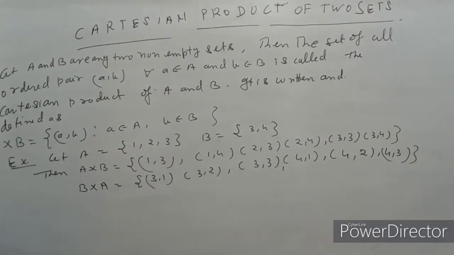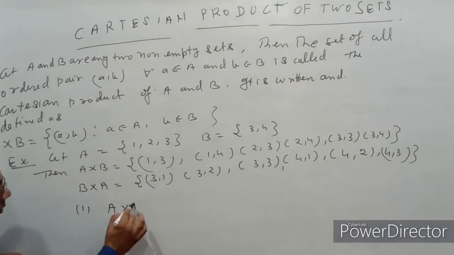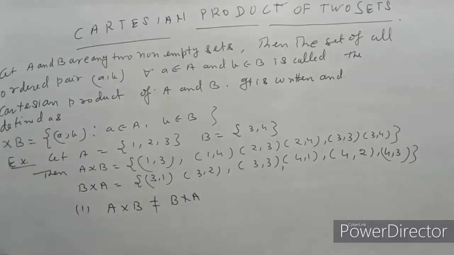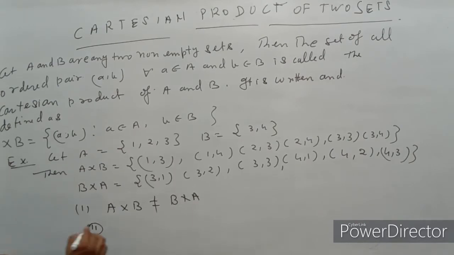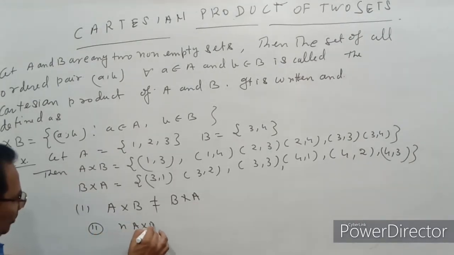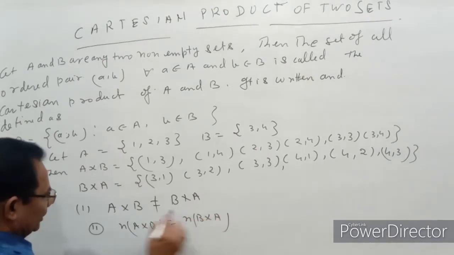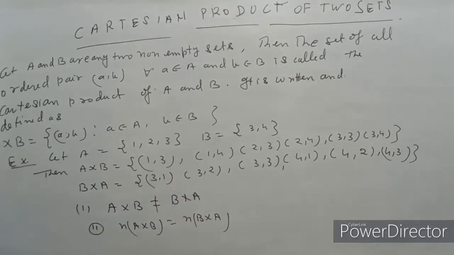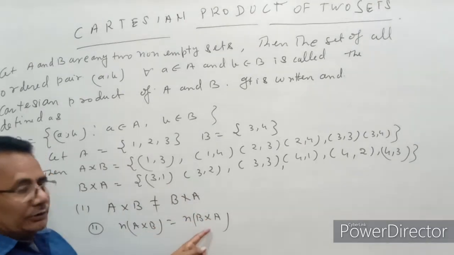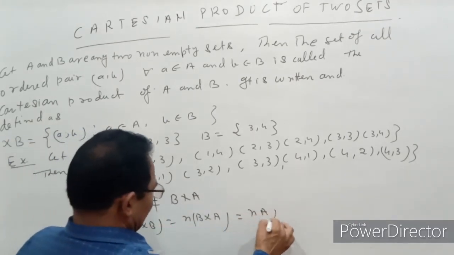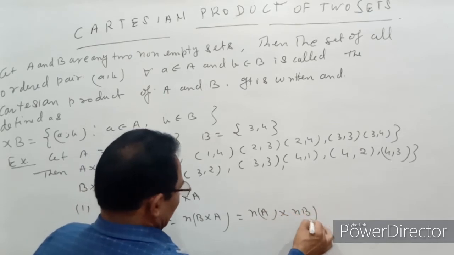Now we observe clearly, number 1: A cross B is not equal to B cross A. Second point: the number of elements of A cross B is equal to the number of elements of B cross A. Although A cross B is not equal to B cross A, n(A cross B) is equal to n(B cross A), which is equal to n(A) into n(B).